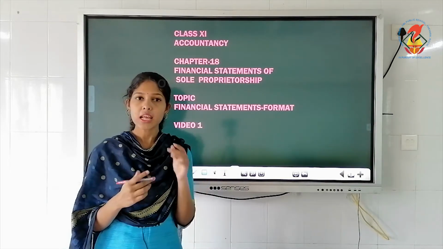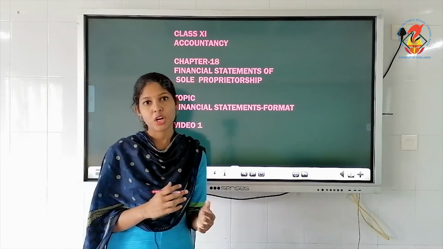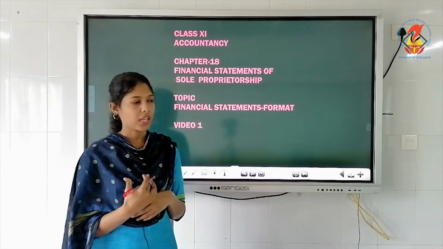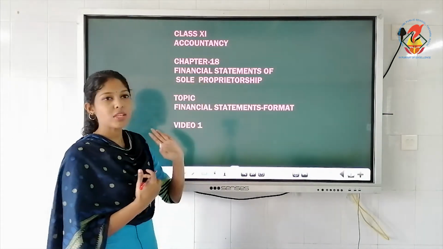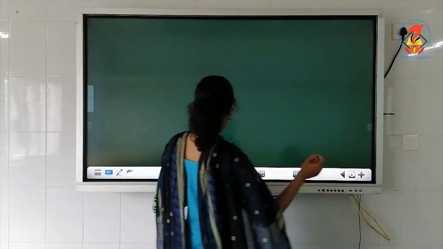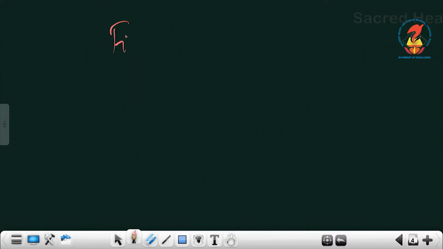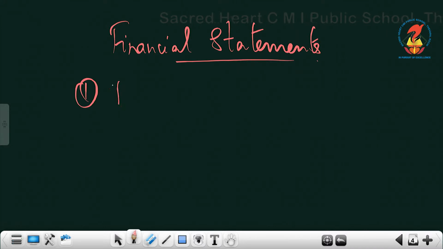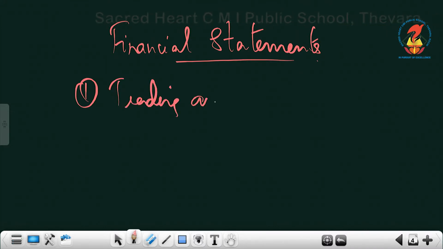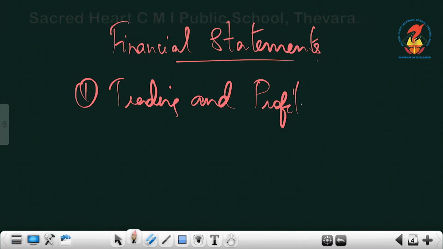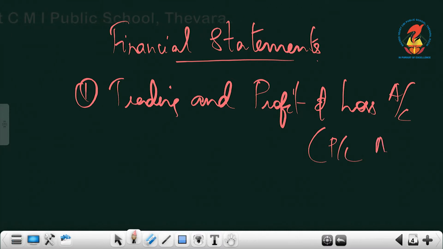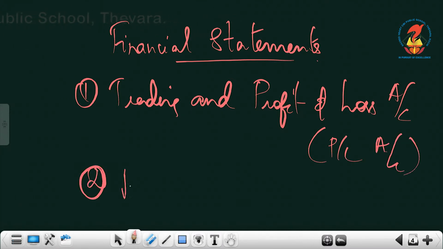Then trial balance is there before trading P&L, which we finished already. So now we will see why we are preparing this trading and profit and loss account. You give the heading, chapter name and chapter heading you write, then you write this Financial Statements of Sole Proprietorship. That means chapter name itself you write. And the first financial statement is trading and profit and loss account, or in short you can refer to it as P&L account. Understood? So this is the first financial statement. The next one is balance sheet.